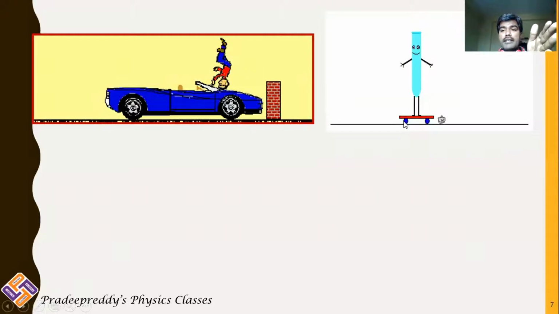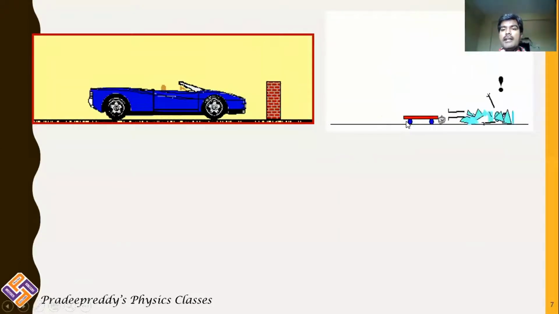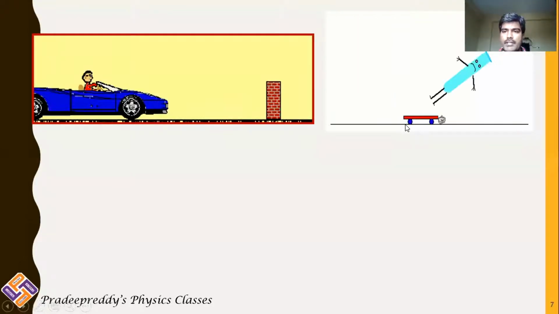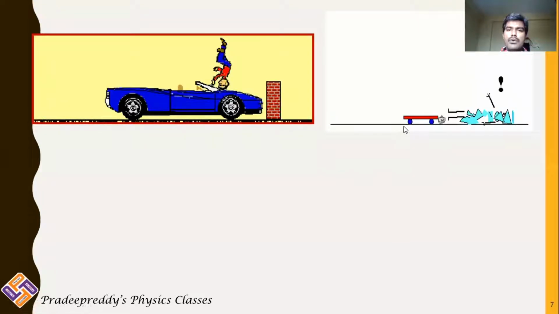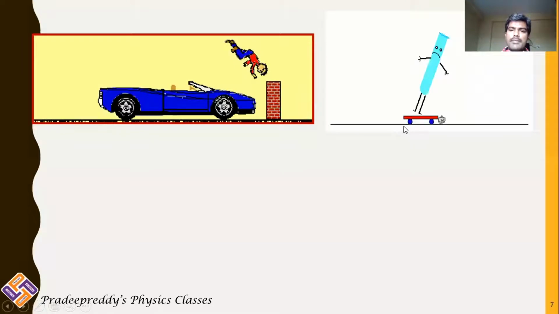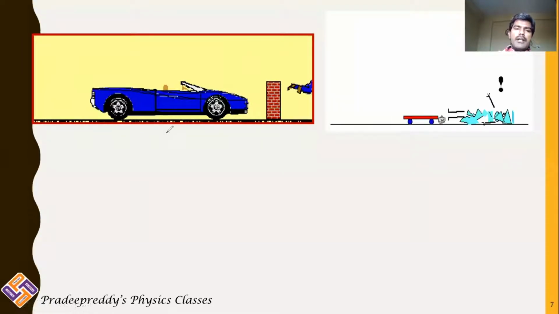It continues its motion and falls down. From these two animations, you are able to understand clearly